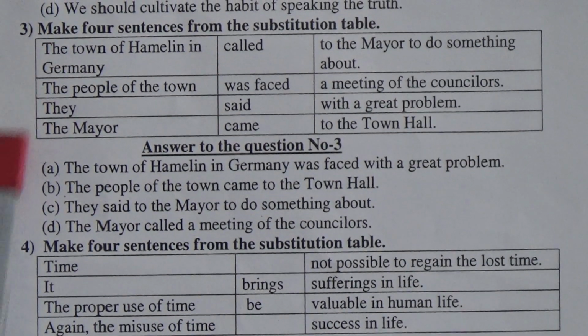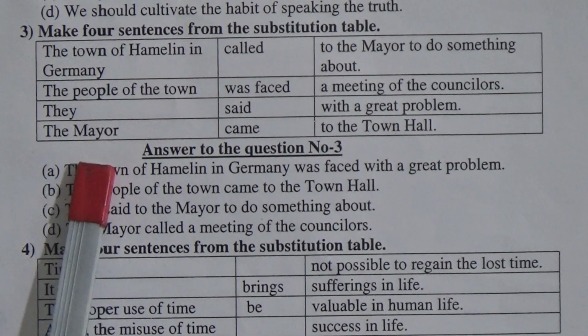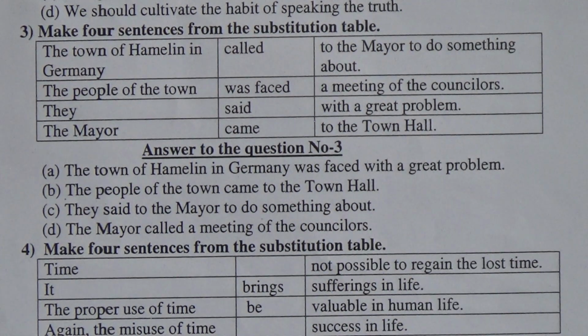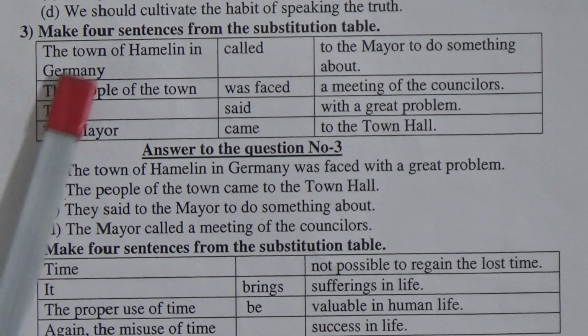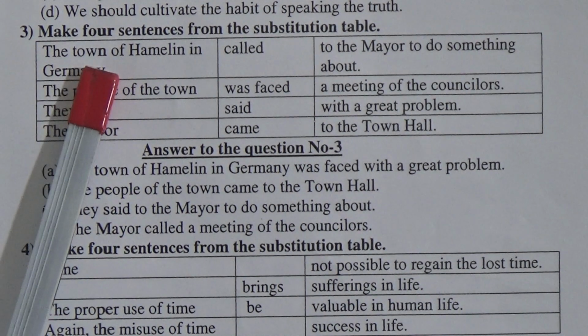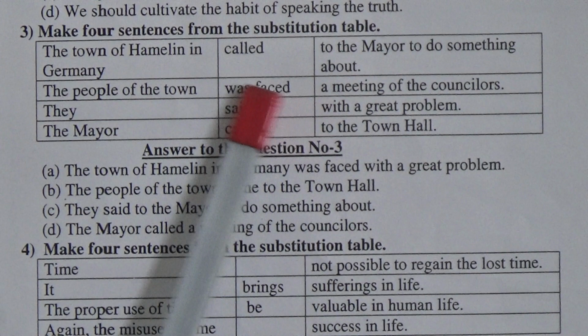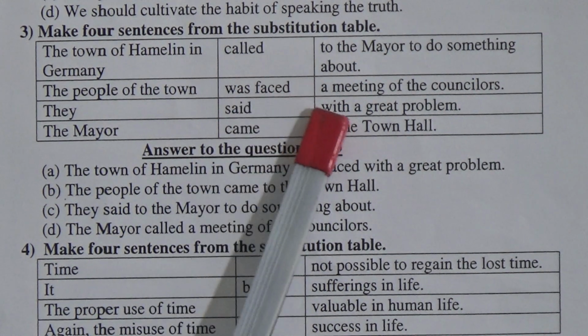Number 3. In this box we can see 4 subjects, 4 verbs and 4 extensions or objects. First, number A, the town of Hamelin in Germany was faced with a great problem.